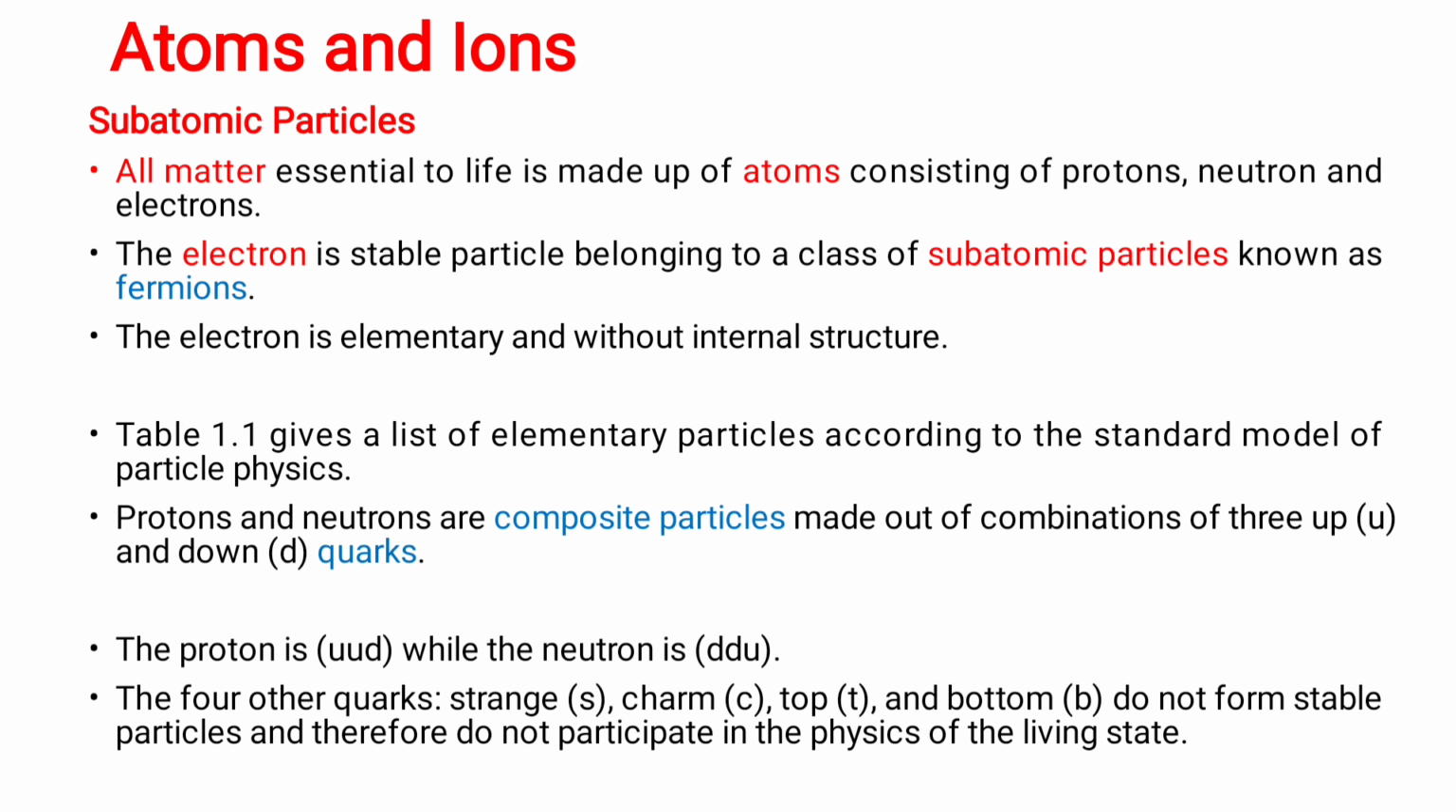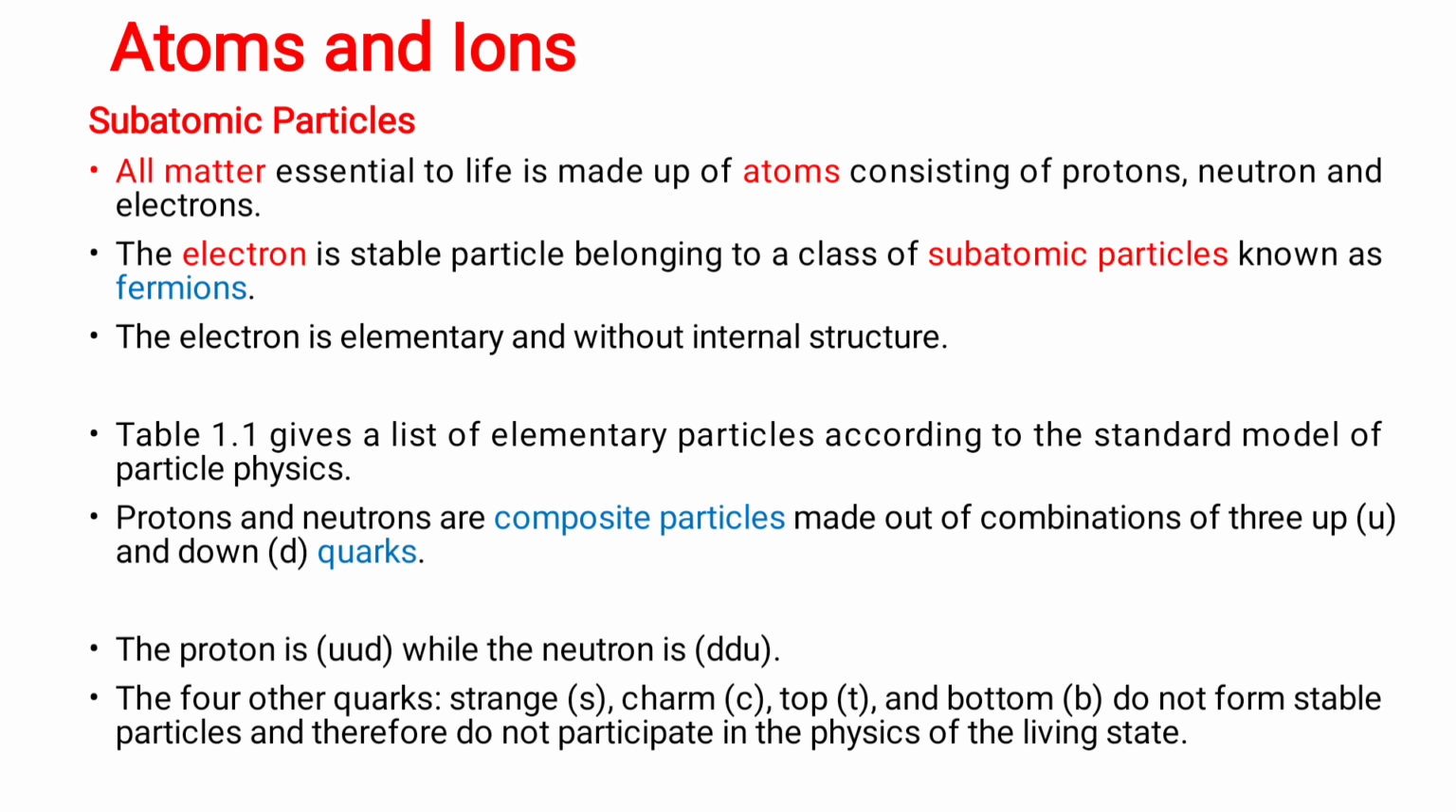First of all, we will study atoms and ions, subatomic particles. All matter essential to life is made up of atoms consisting of protons, neutrons, and electrons. The electron is a stable particle belonging to a class of subatomic particles known as fermions. The electron is elementary and without internal structure. Table 1.1 gives a list of elementary particles according to the standard model of particle physics.